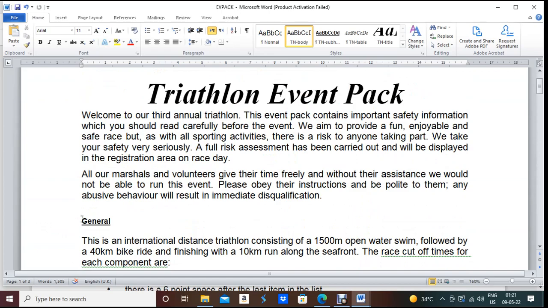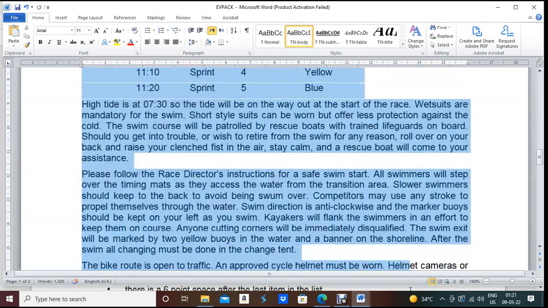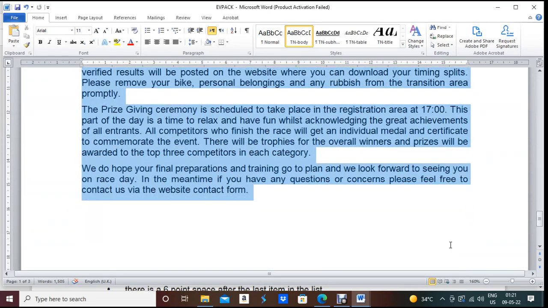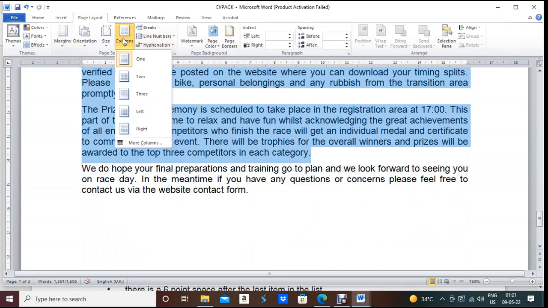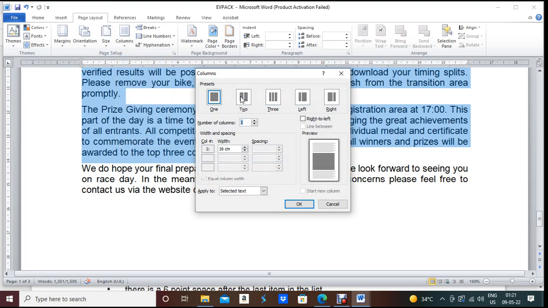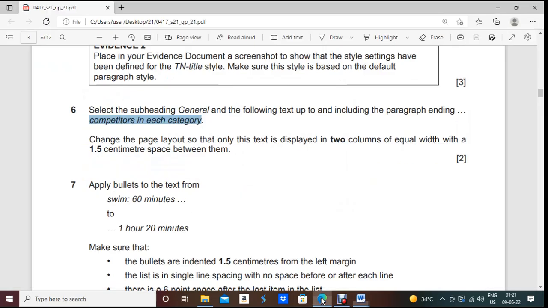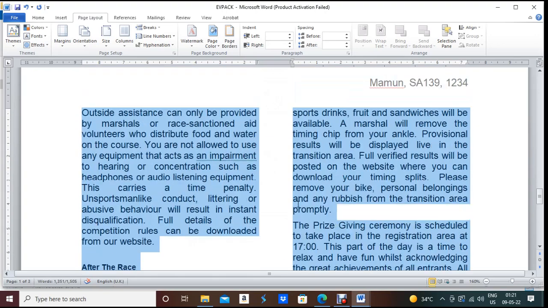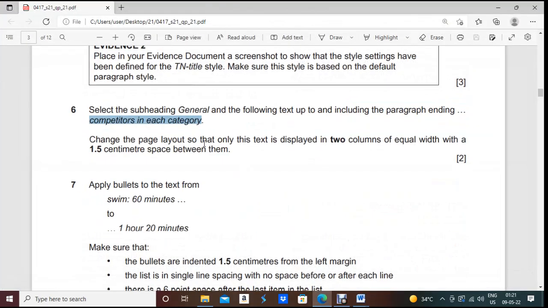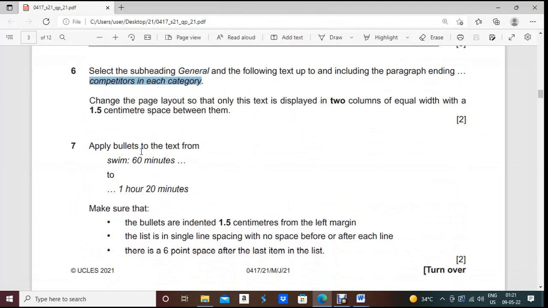So what I will do, I will block from General to that category part, and then go to page layout, columns, more columns. It should be two columns, and spacing according to the question paper 1.5 centimeter, 1.5 cm. Okay, done, perfectly done. Now next part, apply bullet to the text swim 60 minutes to 1 hour 20 minutes.